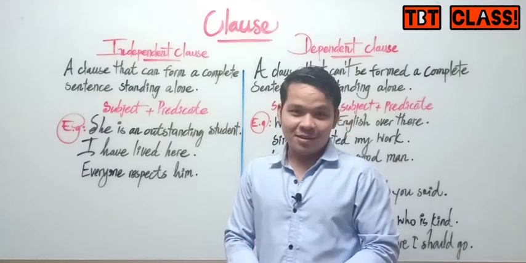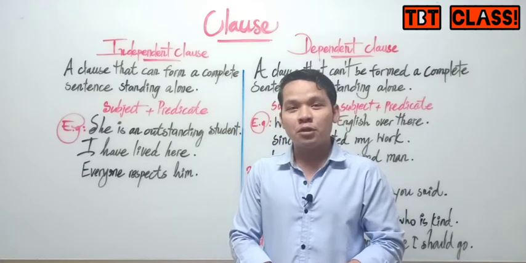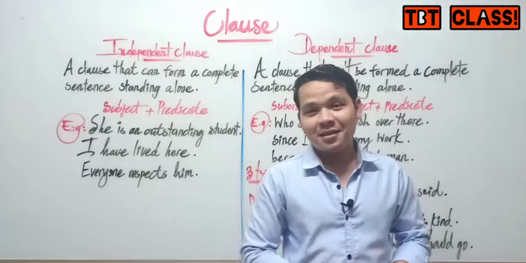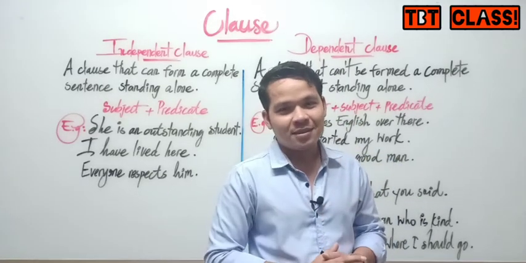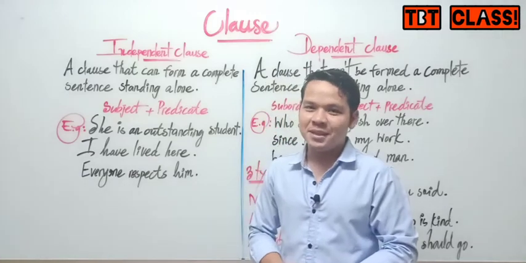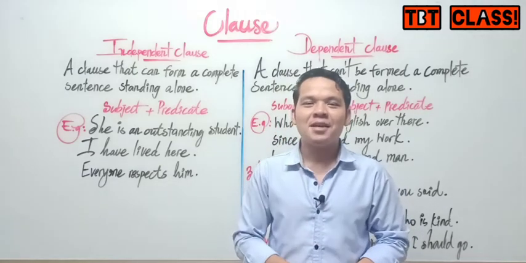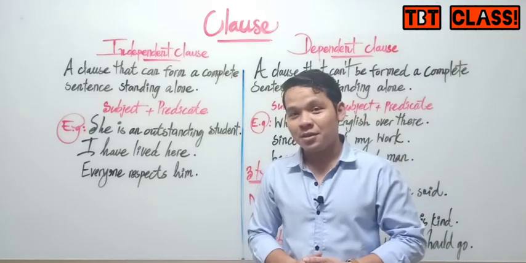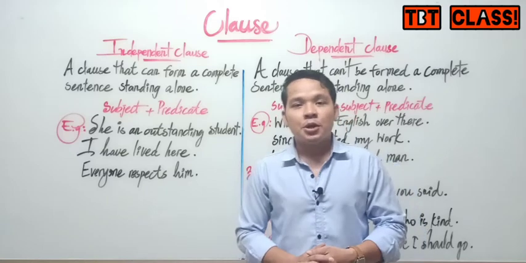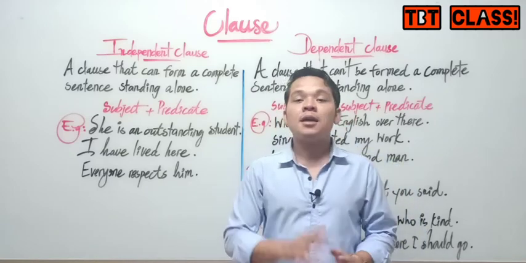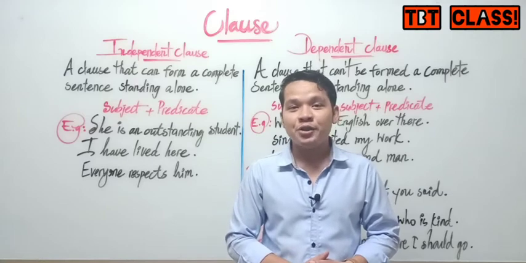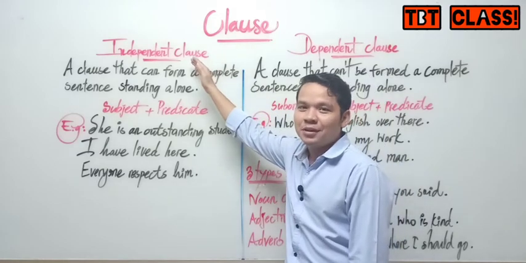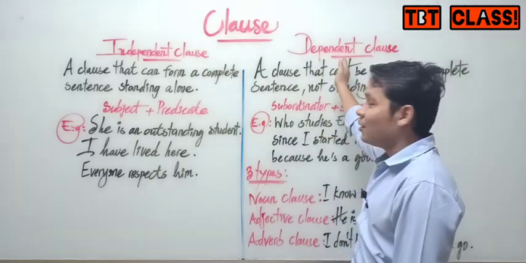When we talk about clause, we are referring to a group of words or a combination of words to be a clause. So clause is a sentence. Everyone, clause is a sentence. Sentence and clause are just the same. But when we talk about clause, we refer to dependent clause and independent clause. Clause is a group of words combined to be a sentence, and you can see on the whiteboard, we refer to independent clause and dependent clause.